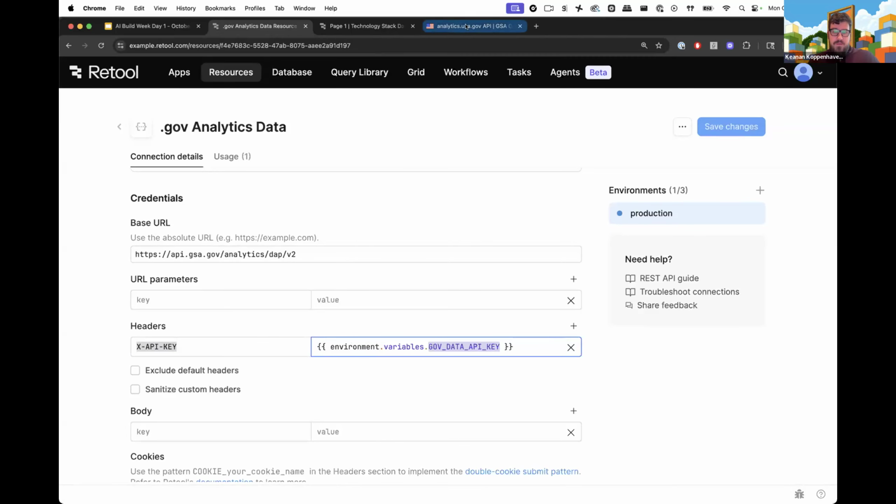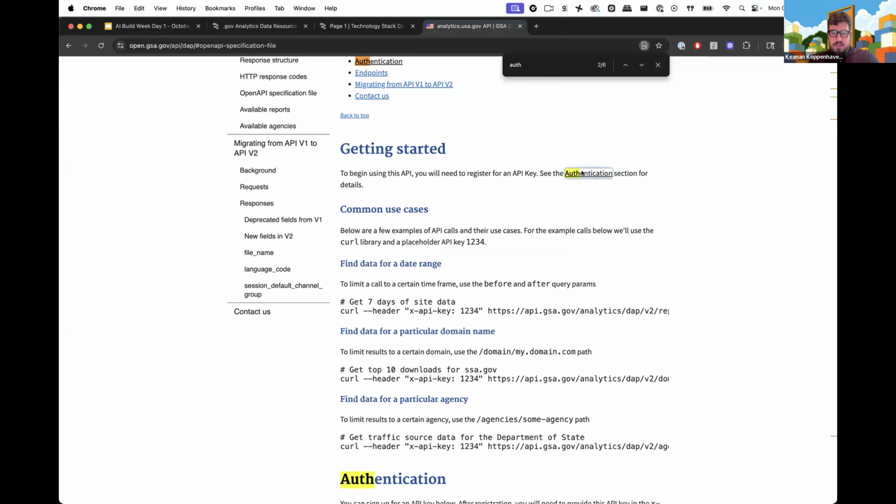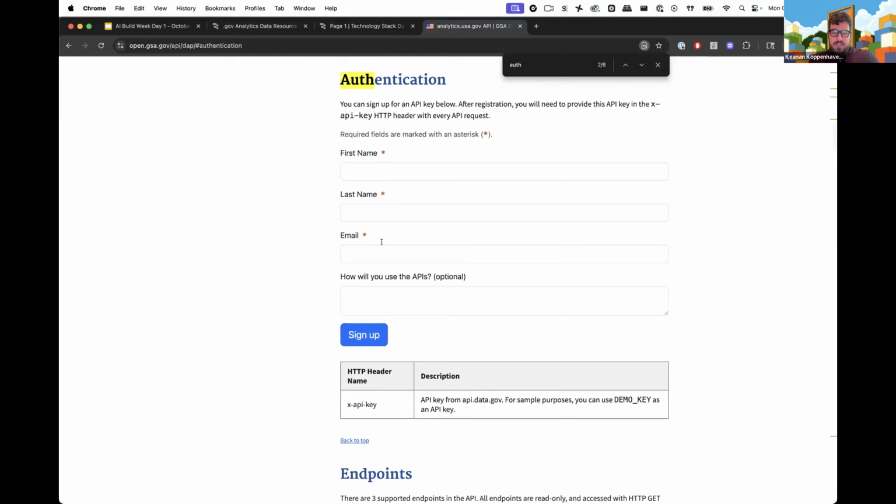If you want to try this yourself, you can go over here, and I believe there's just an authentication section. Yeah, where you could put in first name, last name, and email. And it took about, I think, 60 seconds, maybe 90 seconds. And they emailed me with an API key. So if you want to try this yourself, you can go over to open.usa.gov/API/DAP, and you can sign up for your own API key and do the same thing.